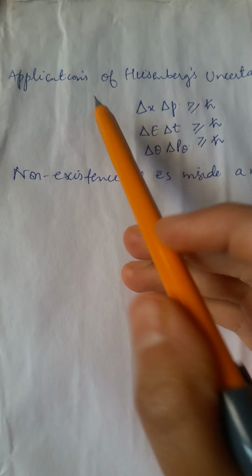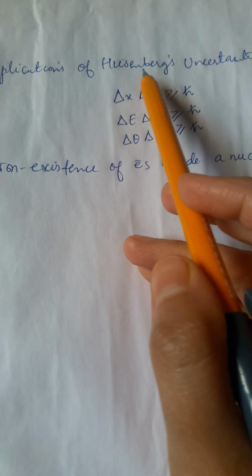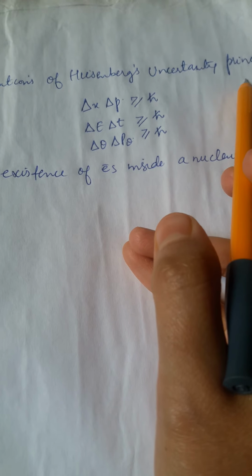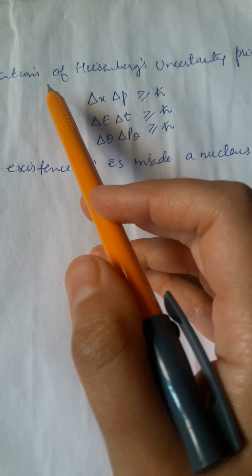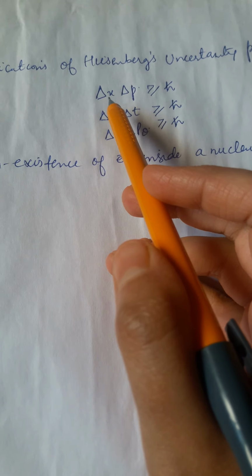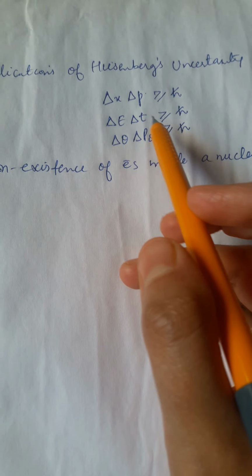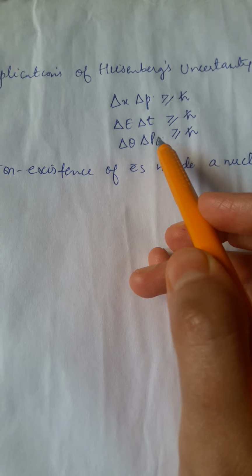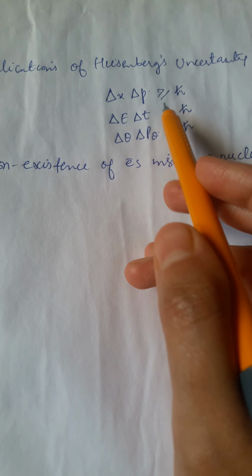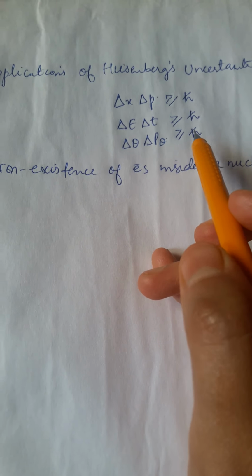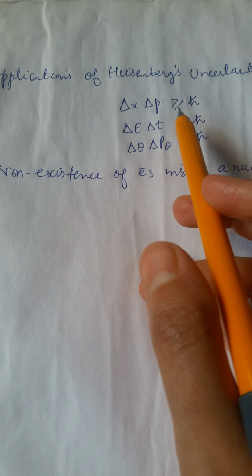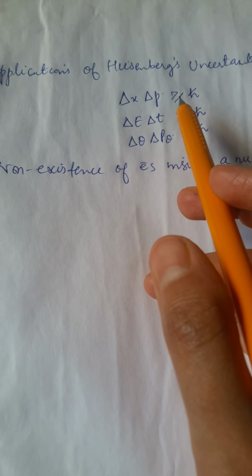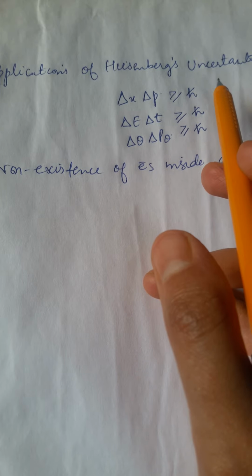Dear students, today we will talk about applications of Heisenberg's uncertainty principle. You have already been introduced to this and you know that a pair of quantities like position and momentum, energy and time, angular displacement and angular momentum are called canonically conjugate quantities whose product is greater than or equal to h cross, and they obey Heisenberg's uncertainty principle. Today, we will look at some of the applications of Heisenberg's uncertainty principle.